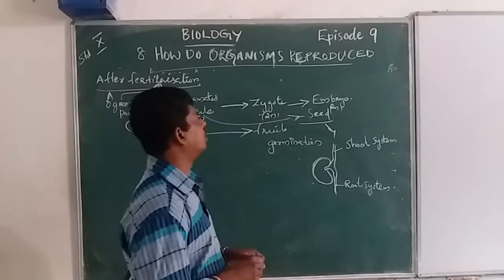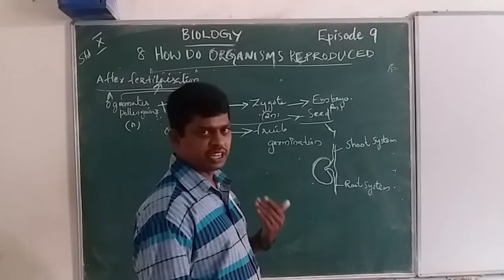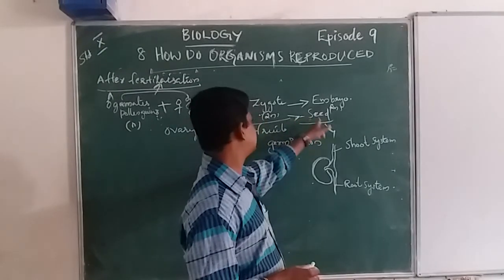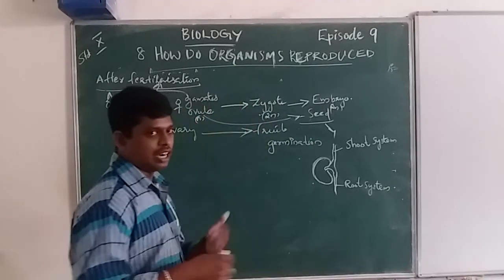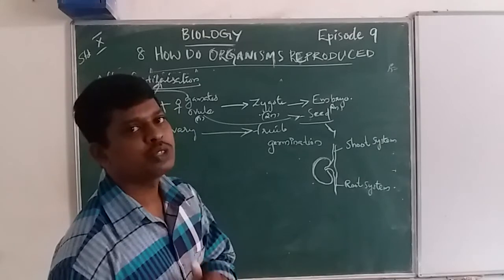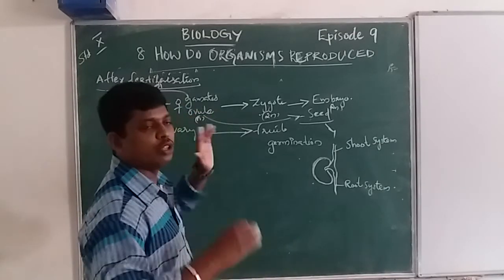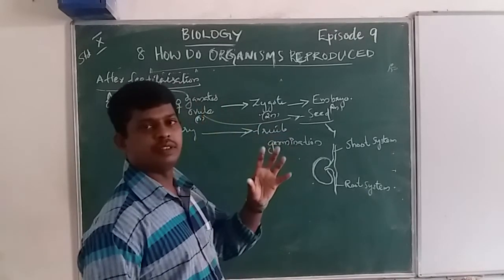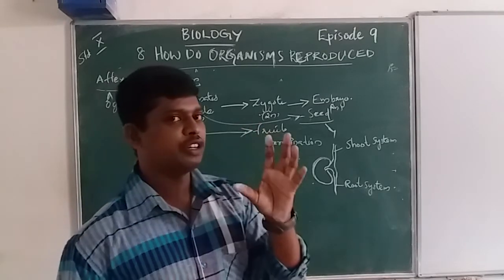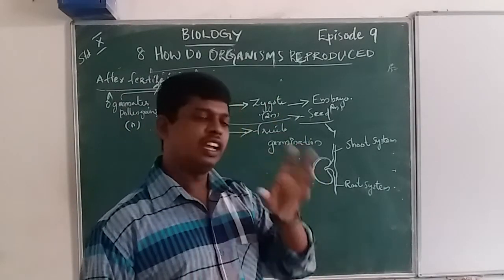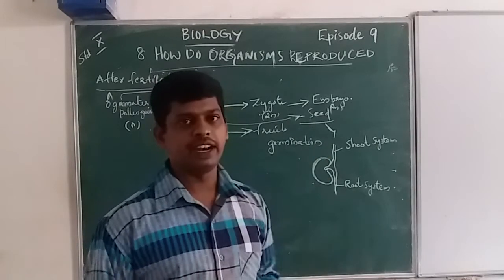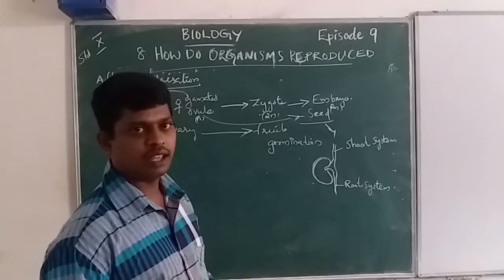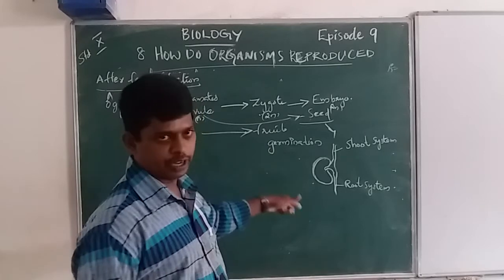Within the embryo, the first part is the seed part. The embryo undergoes divisions and is converted into seed, and the ovary part is converted into fruit. The ovule is converted into seed. That seed is covered with a fleshy covering apparatus known as the fruit. That fruit arises from the ovary.